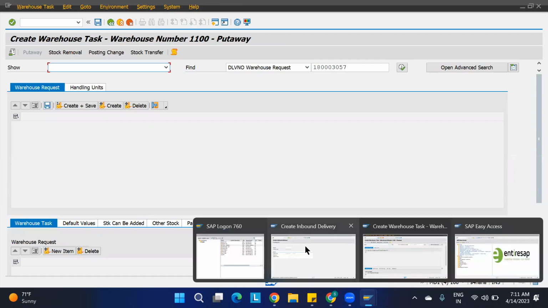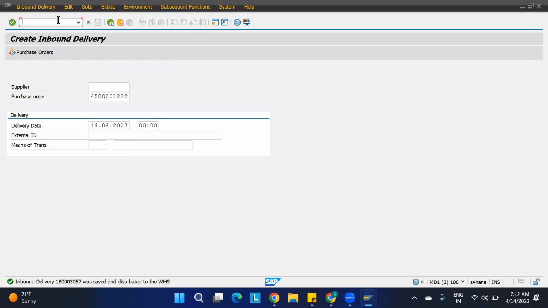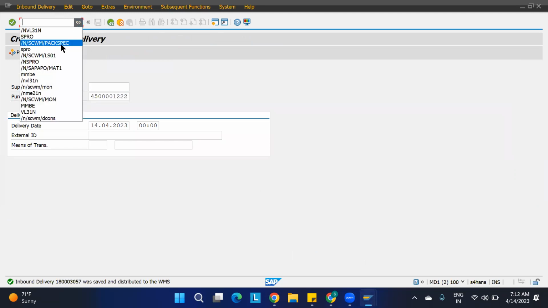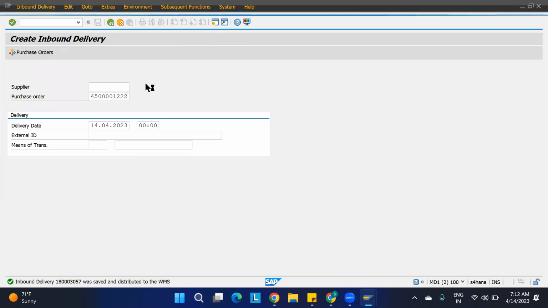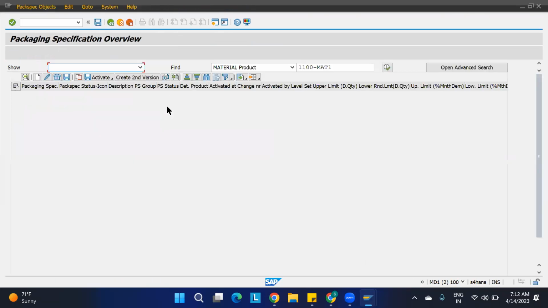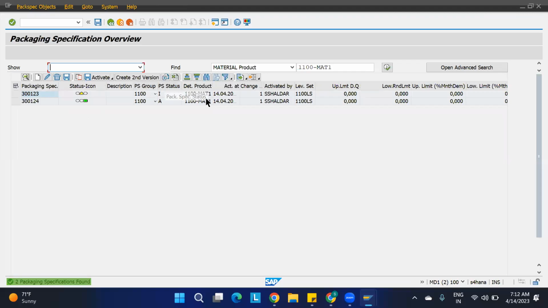I'll go to the pack spec once. Oh, you are asking about that. What is the difference? In inbound delivery, you are doing one package, and in pack spec, you are doing one package. What is the difference? No, I am not doing it two times. Pack spec I have maintained for the 0 VSI.